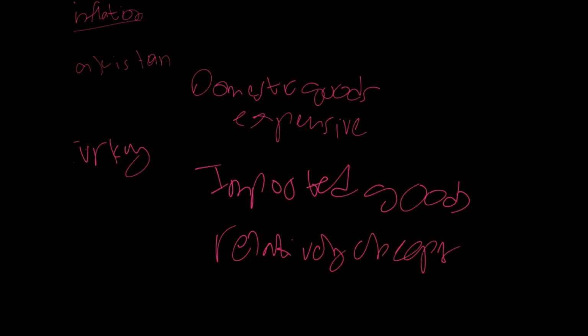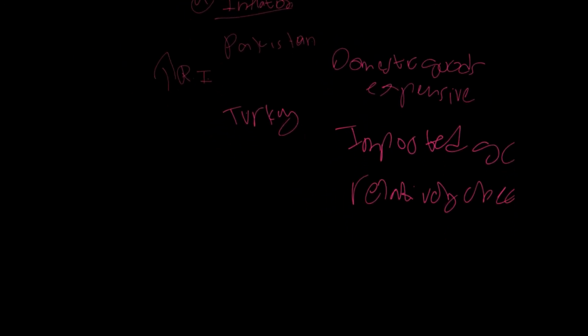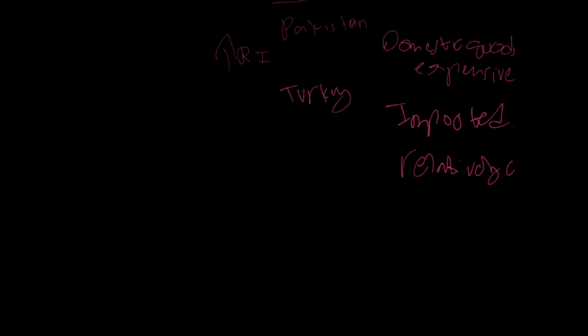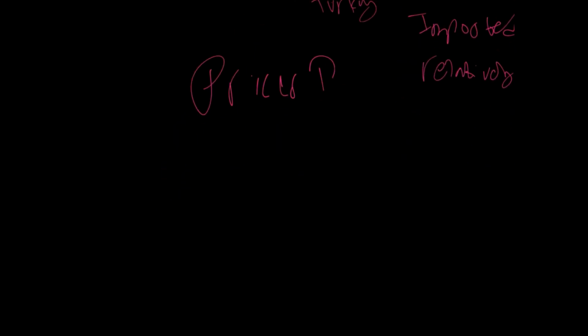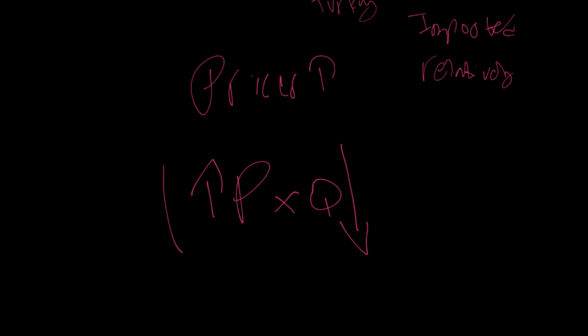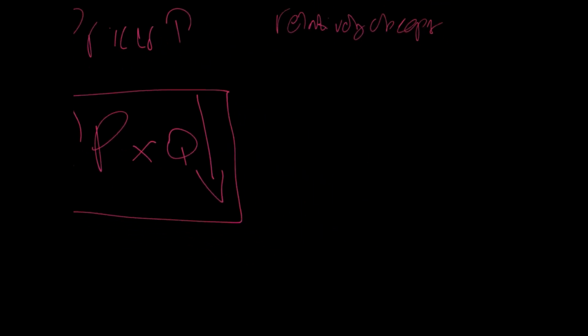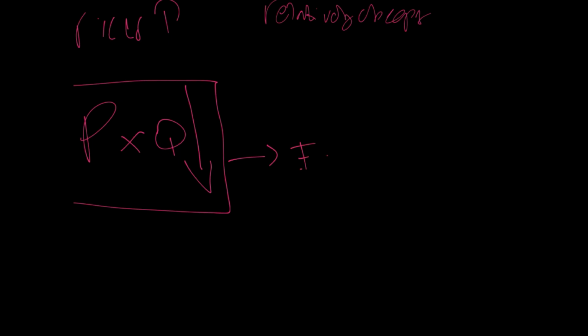And so because of this, if the demand for exports is elastic, then obviously our exports will fall since the prices are going up in our country, right? If prices are going up and demand is elastic, then according to P into Q, prices are going up, right? But Q is falling by more than the increase in price. So we end up with a lower export revenue. So that's one part of it, a lower export revenue.